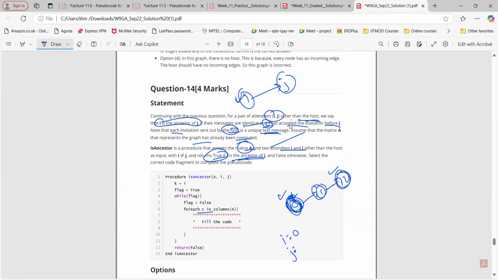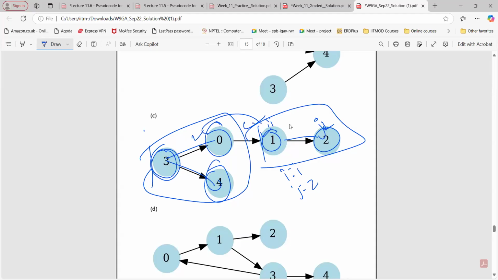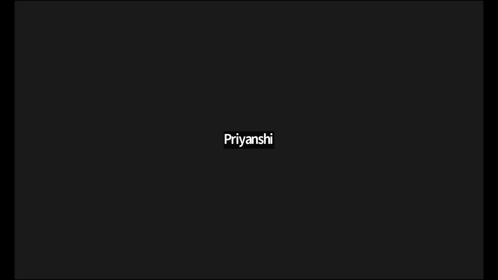So just take this question with 0, 1, 2. Remember that if I take i equals 0, j equals 2, it should give me the true value, okay? Because we are saying messages are identical. It means that whatever message 0 got, 1 also got the same, and 2 also got the same, right? Yes, sir. Take this example 0, 1, 2 and just try to execute that code, okay? Okay, sir.